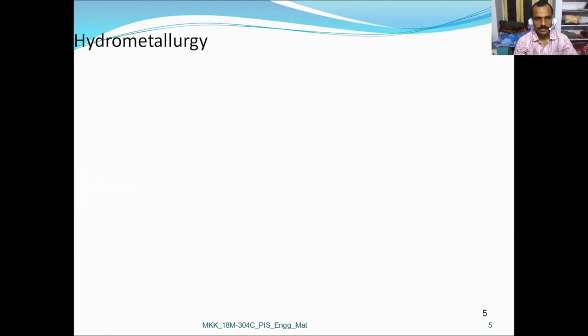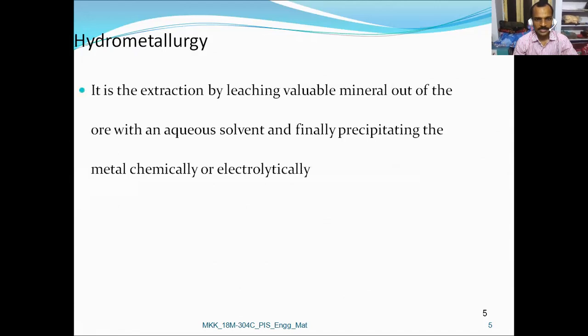Next process is the hydrometallurgy process. In the hydrometallurgy process, the metal is extracted by leaching the valuable mineral with an aqueous solvent, and finally the precipitation occurs either chemically or electrolytically.